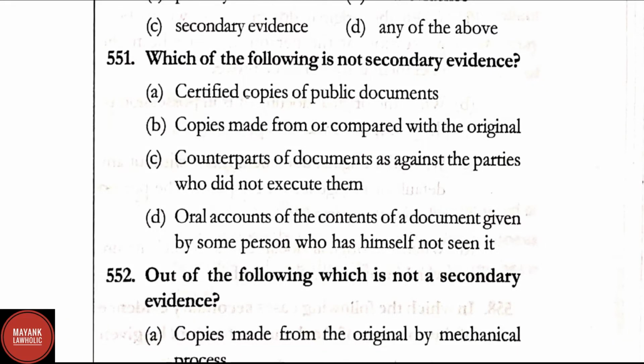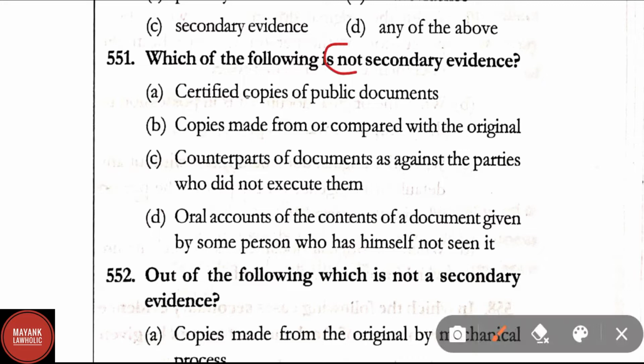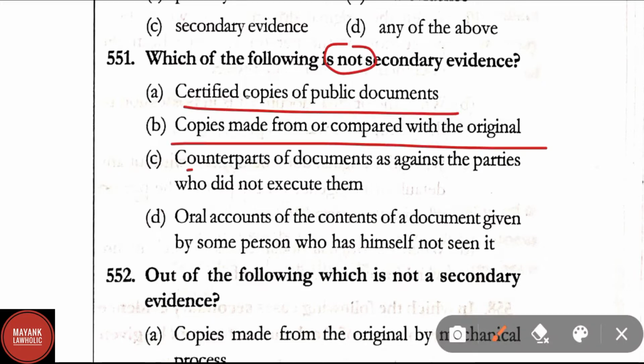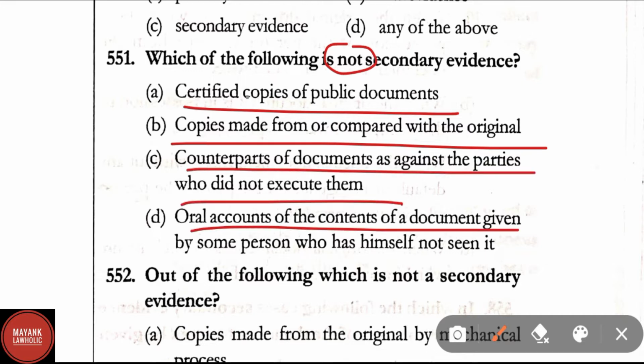Question number 551. Which of the following is not a secondary evidence? Certified copies of a public document, copies made from or compared with the original, counterparts of a document as against the parties who did not execute them, oral accounts of the contents of a document given by some person who has himself not seen it.